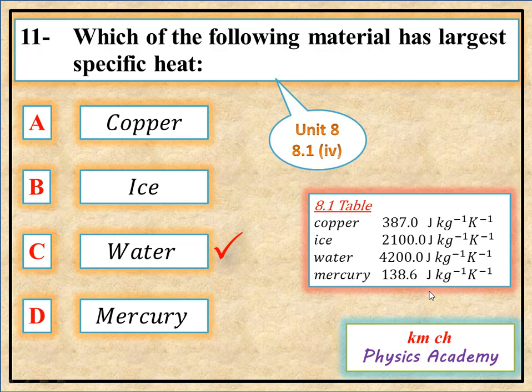So the largest specific heat is of water, 4200 joule per kg per Kelvin, so option C is correct.